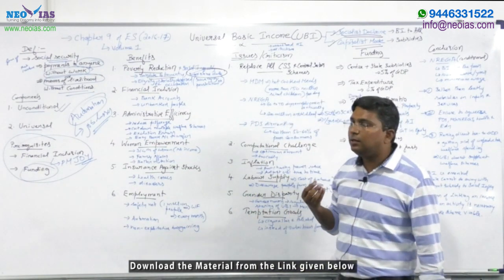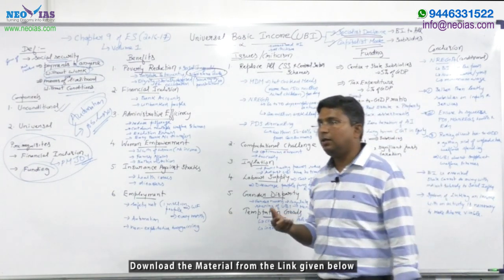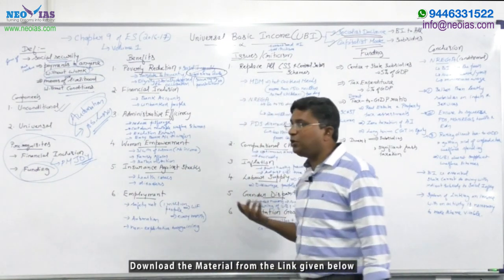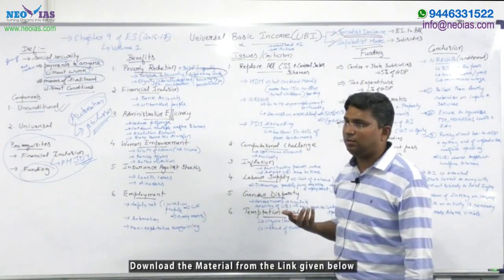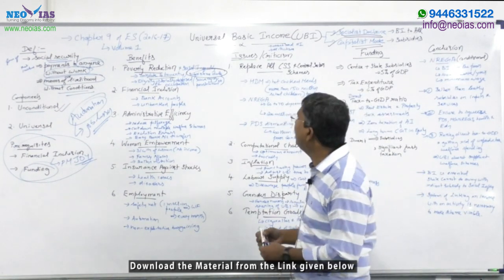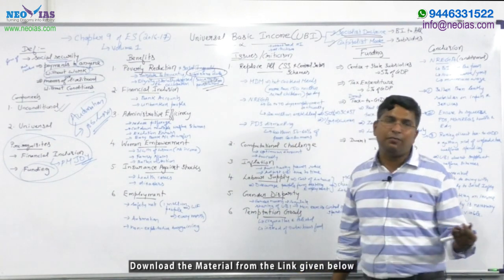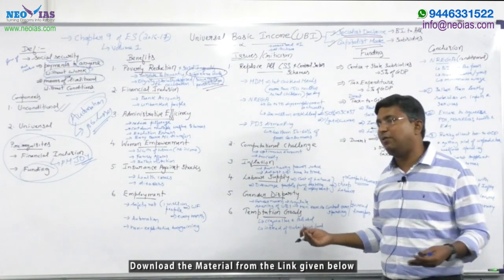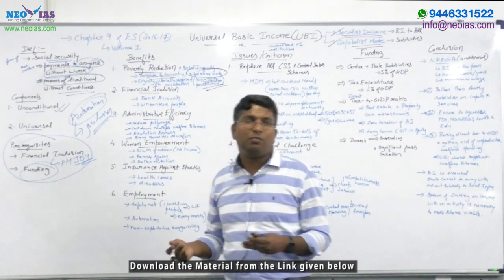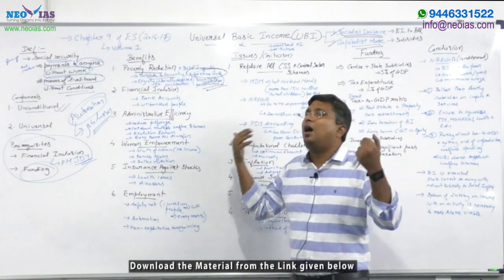And you can also write that it will help improve the dignity of certain workers. For example, there are certain socially despised occupations like scavenging, or jobs like prostitution, which have not been socially accepted.